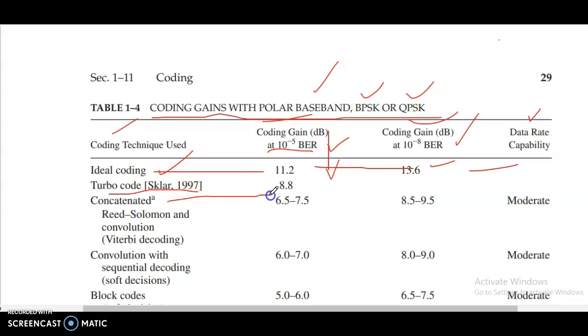Concatenated. Turbo code 8.8. Concatenated 6.5 to 7.5, 8.5 to 9.5 here at 10 power minus 8, 10 power minus 5. Yes, moderate. Concatenated Reed-Solomon and convolution with Viterbi decoding.